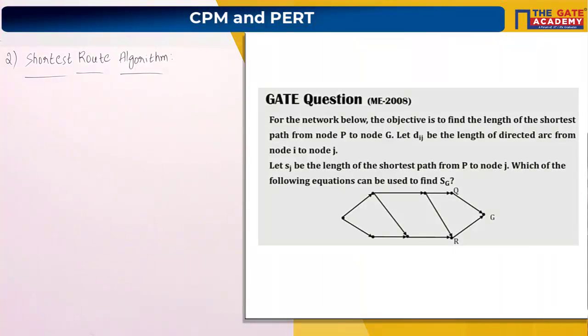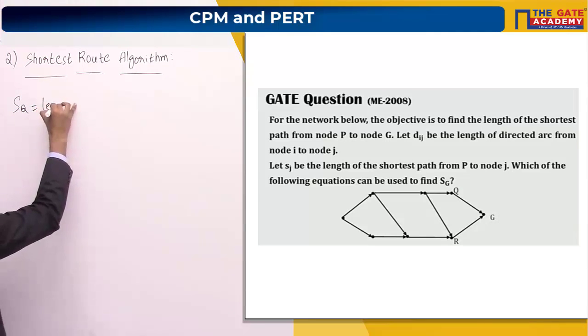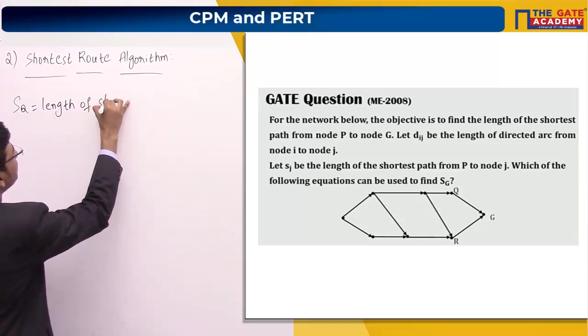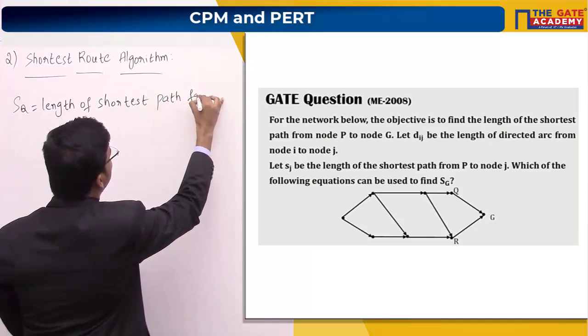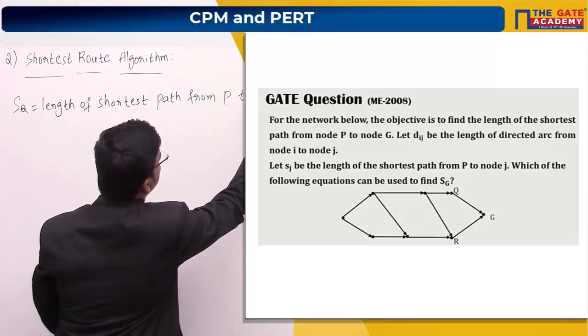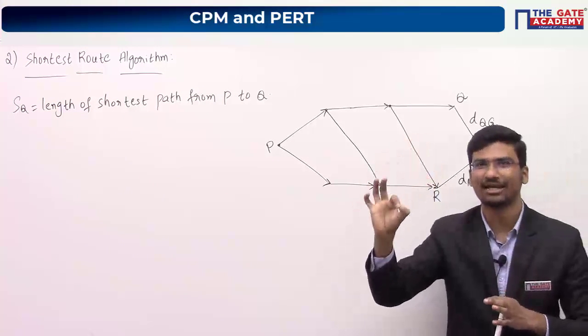So let's look at the next statement. Let Sj be the length of the shortest path from P to node J. Now you just replace this J value with Q. So Sq will be the length of the shortest path from node P to node Q. I just have replaced the J value with the Q value.